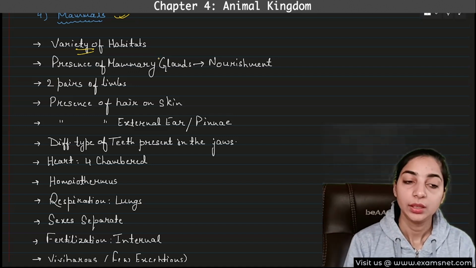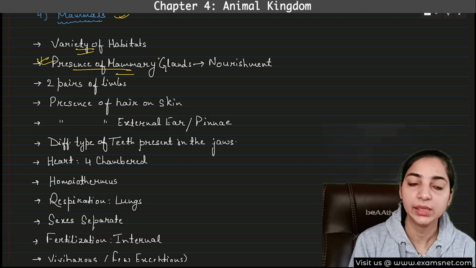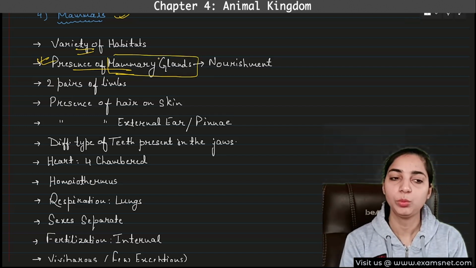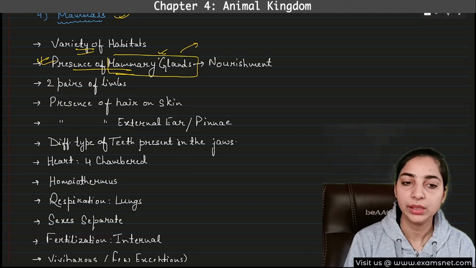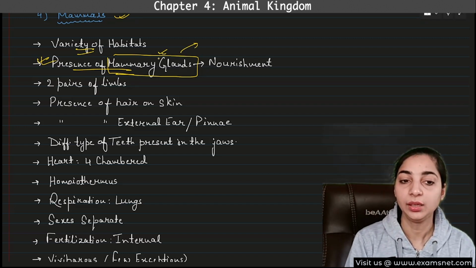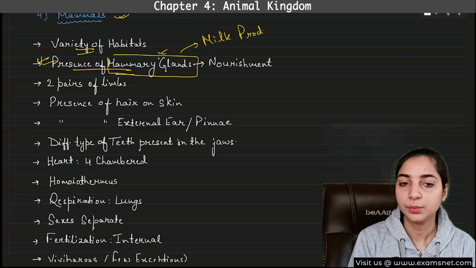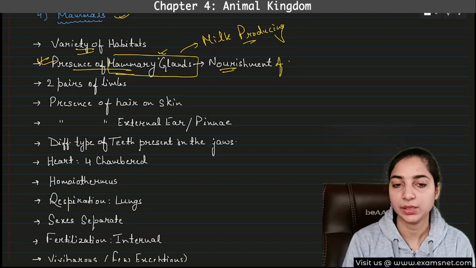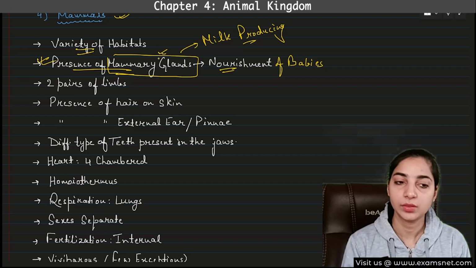Then the special feature of the mammals is the presence of mammary glands. Mammary glands are present only in the mammals, and from the name it is clear that it is the characteristic of mammals. This mammary gland releases milk. It is the milk-producing gland, which is used for the nourishment of the babies. So this is the most important characteristic of mammals.